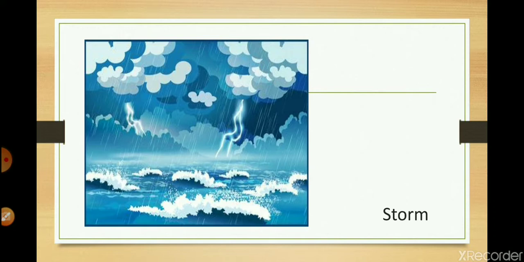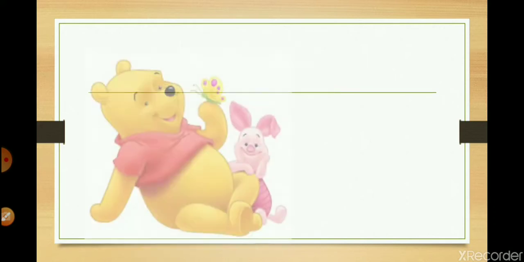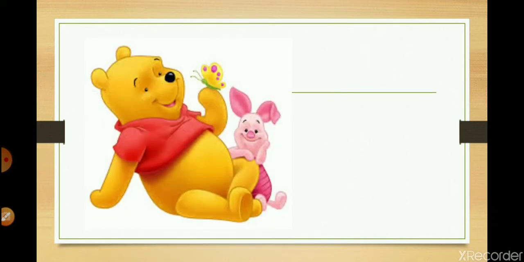Before we start off, I would like all of you to see a picture. Look at this picture now. Have you seen this bear? You must have seen a cartoon of this bear. It at times comes on the TV also. Some of you might have recognized this bear. Yes, some of you might not have recognized this. Yes, this is Winnie the Pooh. It is a very popular cartoon character.